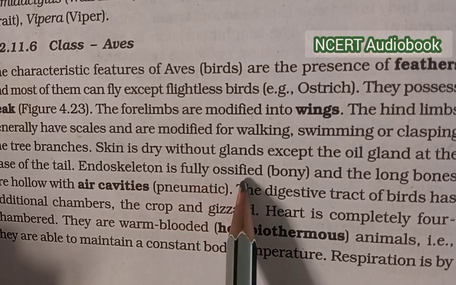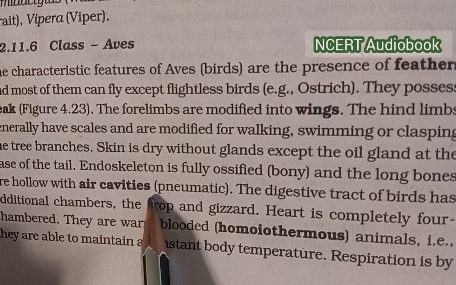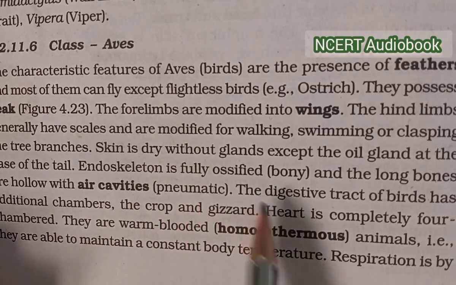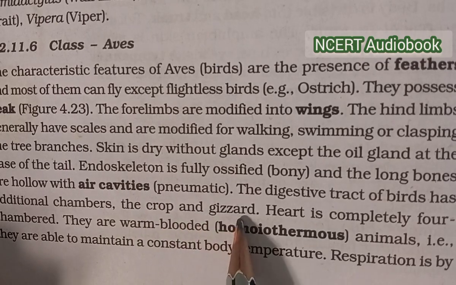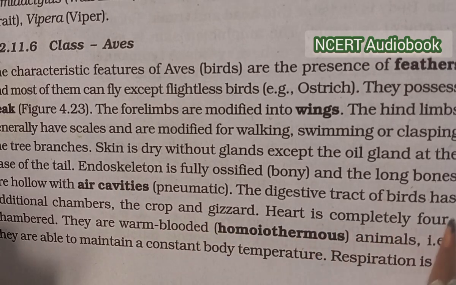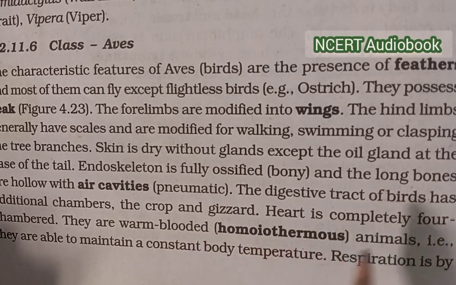Endoskeleton is fully ossified bony and the long bones are hollow with air cavities, pneumatic. The digestive tract of the bird has additional chambers, crop and gizzard. Heart is completely four-chambered. They are warm-blooded homeothermous animals, that is, they are able to maintain constant body temperature.